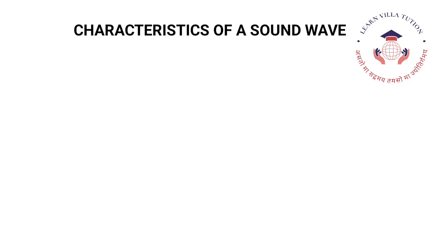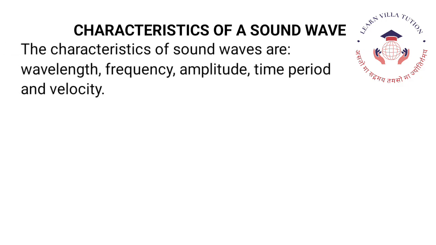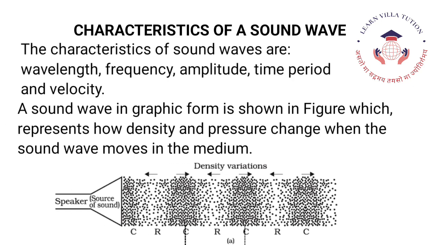Characteristics of a sound wave. The characteristics of sound waves are wavelength, frequency, amplitude, time period and velocity. A sound wave in graphic form is shown in the figure, which represents how density and pressure change when the sound wave moves in the medium.